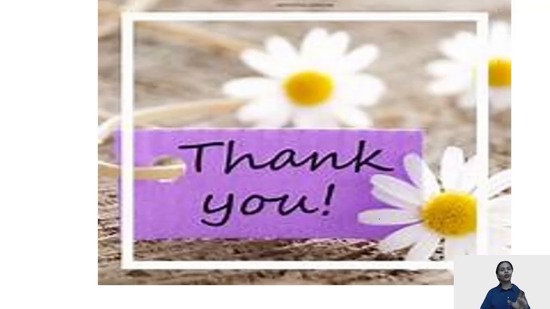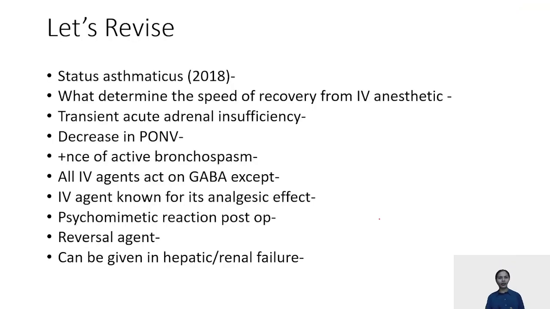Let's revise it very quickly. Status asthmaticus, ketamine. What determines the speed of recovery? Redistribution. Acute adrenal insufficiency, etomidate. PONV decrease, propofol. Which agent should not be given in bronchospasm? Thiopentone. All IV agents act on GABA except ketamine. The IV agent which has analgesic effect, that is your ketamine. Psychomimetic action post-operatively, ketamine.